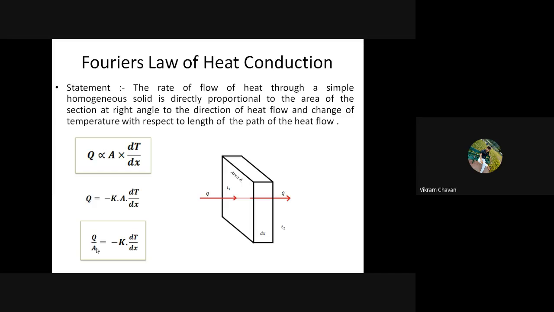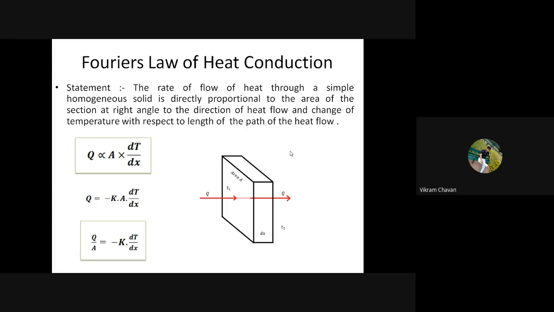Here you have to remember that this is the homogeneous slab. One surface is maintained at temperature T1, which is greater than the other surface temperature. The other surface temperature is T2, which is lower than T1. So our basic rule of heat transfer is that heat is always transferring from the high temperature region to the low temperature region.